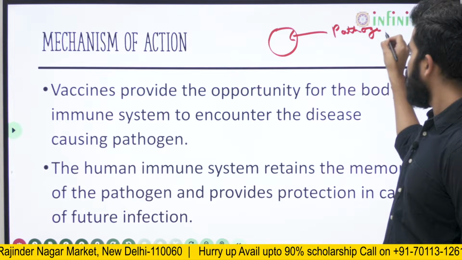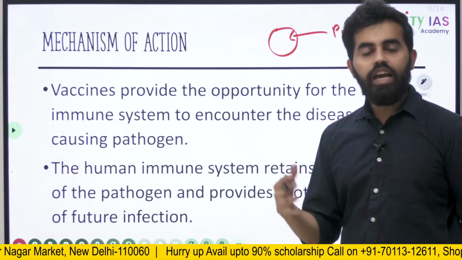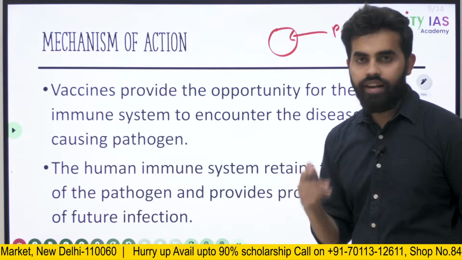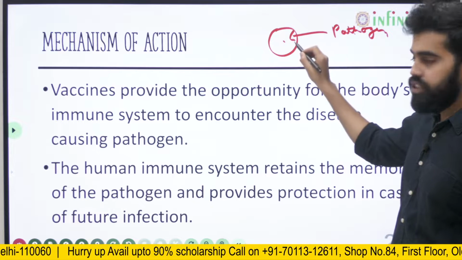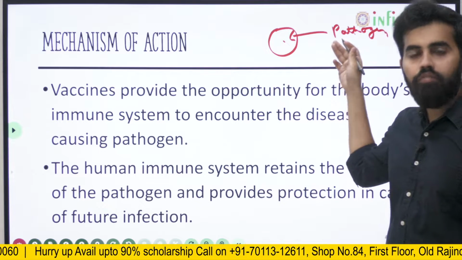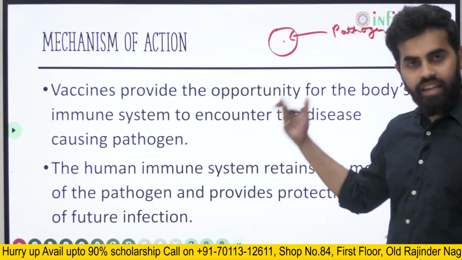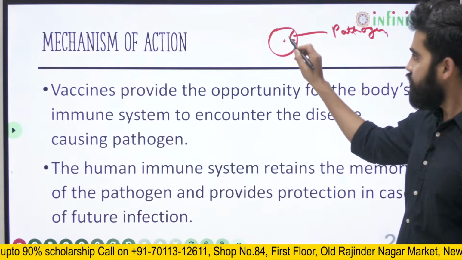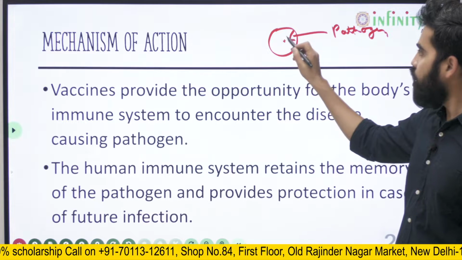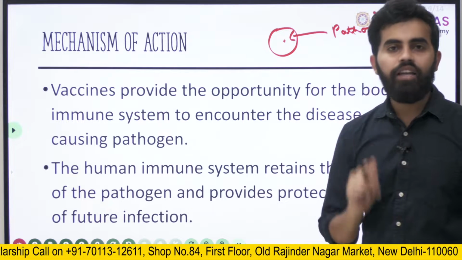A pathogen is anything that can cause disease in the organism. This organism will get the pathogen from the outside, which can be a bacteria or a virus or any other pathogen, and in the first encounter, the body will not have the ability to fight the pathogen.